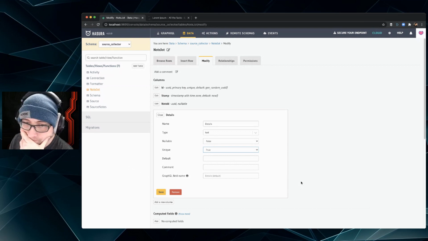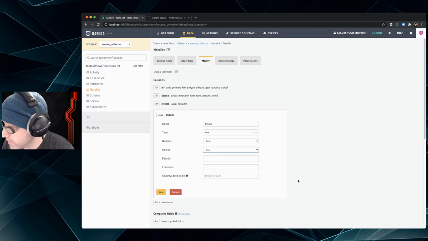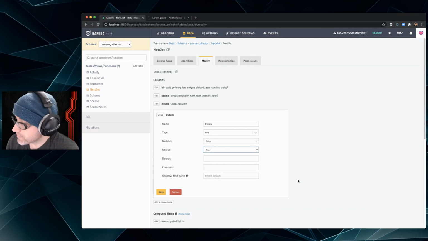We could have the same note about different source. A different source could have the same note. Like we could say cool note, and then another source would have cool note. So it would be duplicate. So, oh. Would that be...